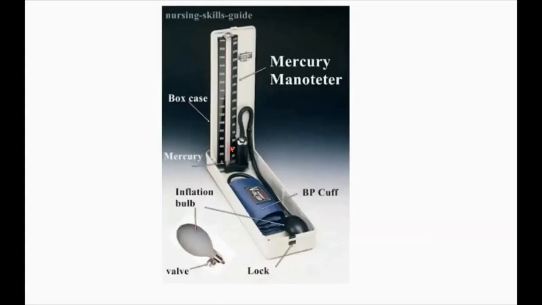Now mercury. At the bottom of this mercury manometer, one mercury ball is present. Because of that mercury only we can find out the blood pressure, because of that the manometer readings rise. The last one is the box case, the white colored outer area. So these are the parts. Once again: mercury manometer, BP cuff, inflation bulb, mercury and box case. So these are the parts present in the sphygmomanometer.